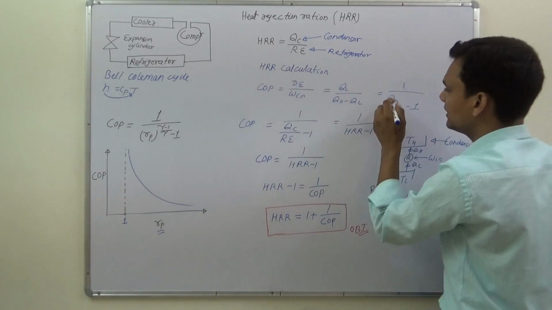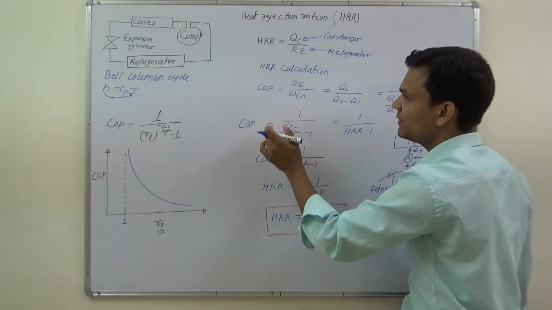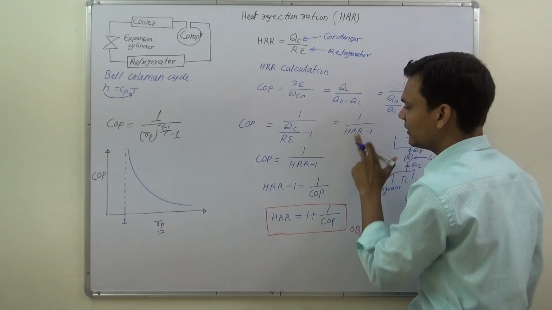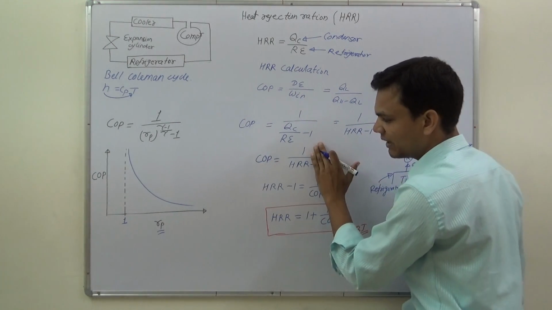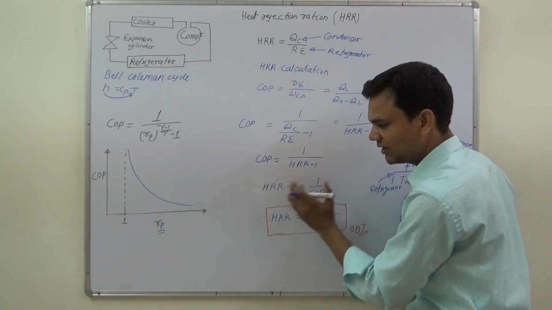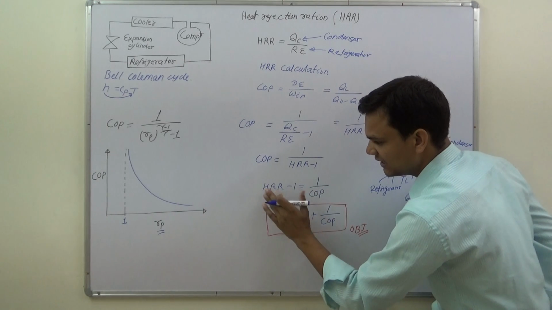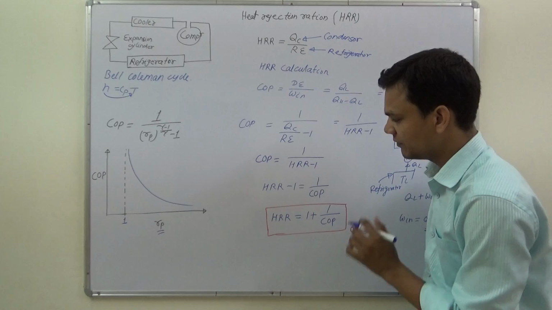W amount of work we supply, and QH amount of heat we reject in the condenser. So Q higher by Q lower is QH by refrigeration effect, which equals the heat rejection ratio. So COP is equal to 1 by (heat rejection ratio minus 1), and if we rearrange these terms, then heat rejection ratio minus 1 is equal to 1 upon COP.